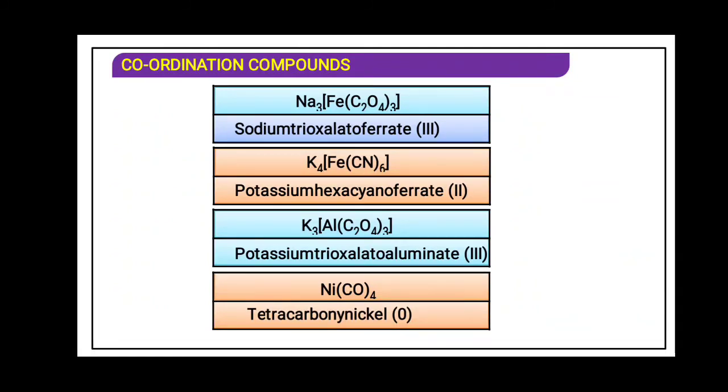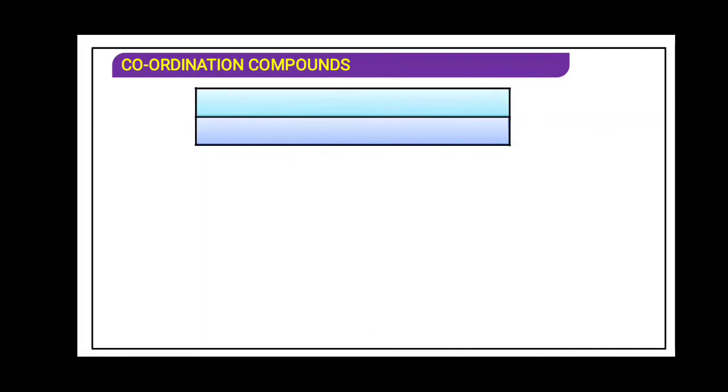Previously, in this case, we have seen the oxalate ion. Oxalate is also a multidentate ligand, but the name is only one word, that is oxalate. So that is why, over here, for 3 we have not used tris. Why? Because the name of this multidentate ligand is in one word. So if it is in one word, we don't have to write bis and tris, we only have to write tri. Now if the name of the poly or multidentate ligand is more than one word, then we write the prefixes bis, tris and tetrakis.